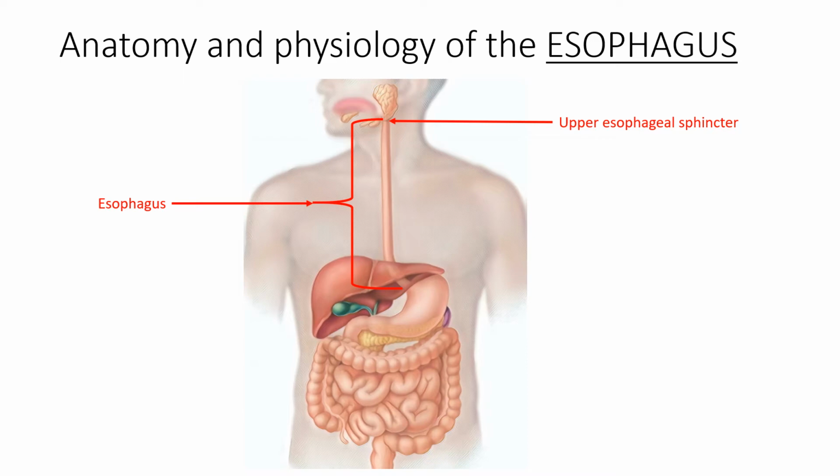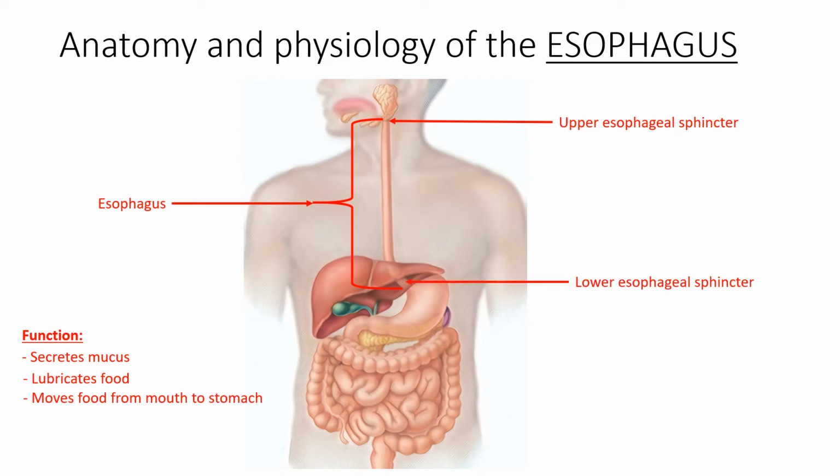These muscles contribute to rhythmic waves of peristalsis, which propel the bolus of food to the stomach. The esophagus, like the mouth, also secretes mucus, which lubricates the food, making it easy to move down. The lower esophageal sphincter allows food to enter the stomach. Once food enters the stomach, the valve of the lower esophageal sphincter closes.